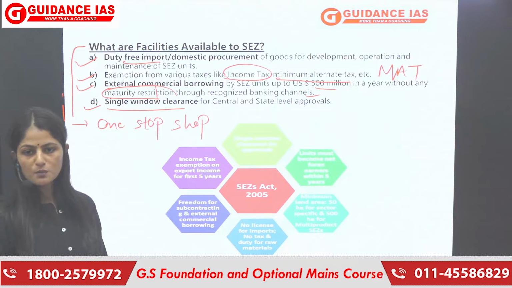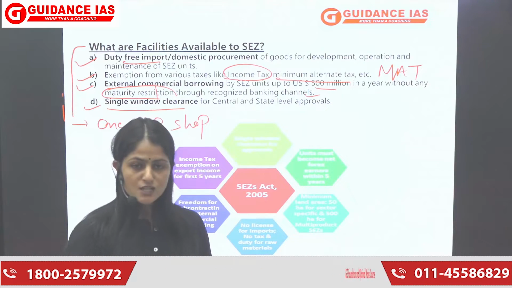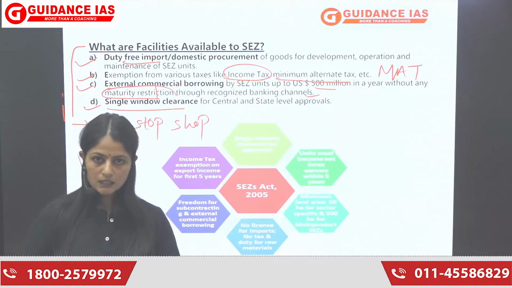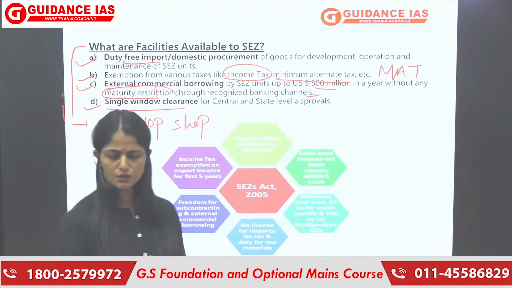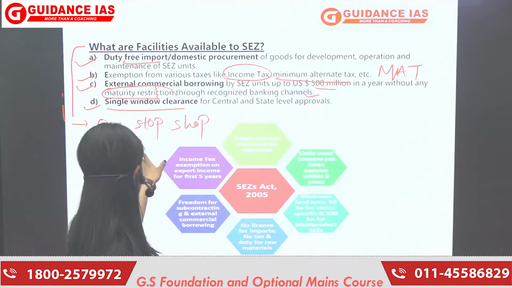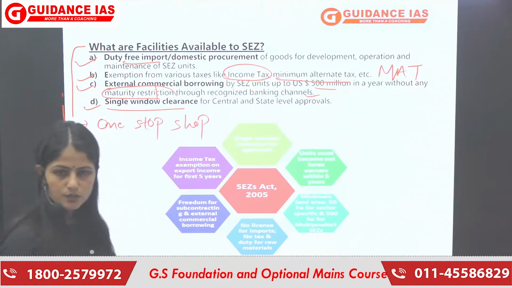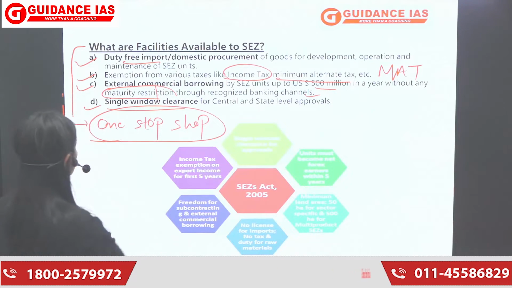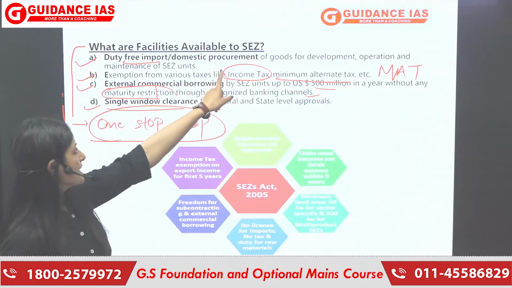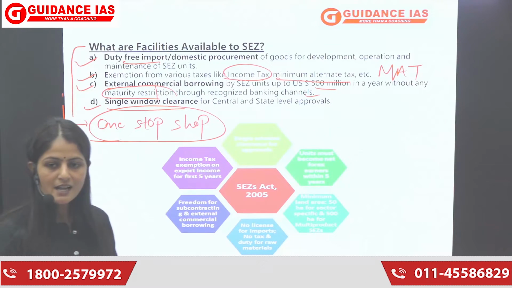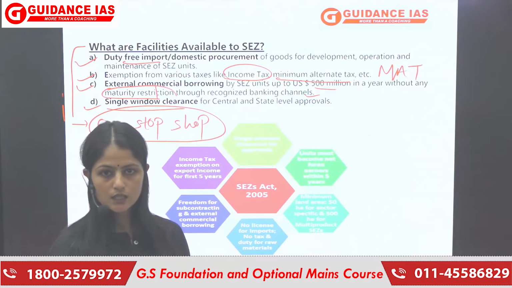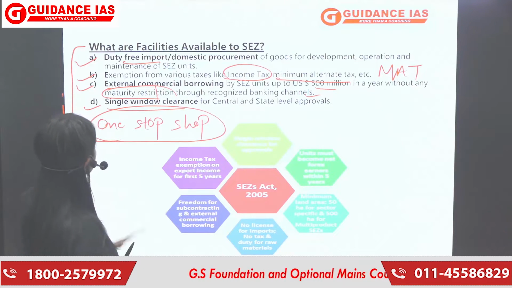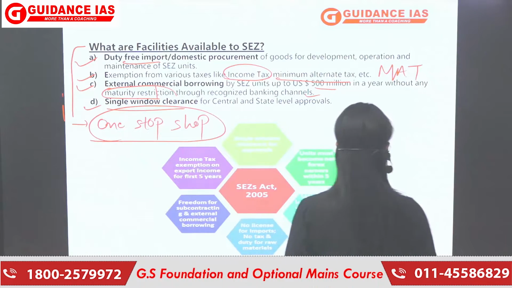They're like a one-stop shop wherein you can register yourself, track the progress of your business, and also ensure the accountability and responsiveness of the system. So this is a one-stop solution जहाँ पर आपके सारे काम हो जाते हैं. This is also one of the facilities provided to SEZ through which they can track the entire progress in a fair manner. So these were some of the facilities given to SEZ.